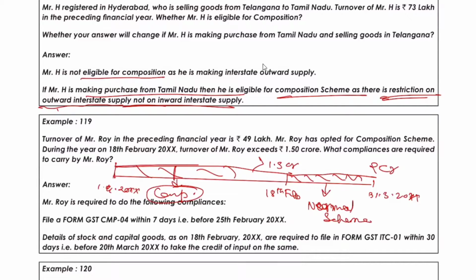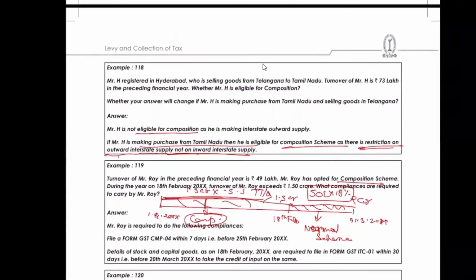That was the reason we didn't take the value till 40 lakh. But here, as he opted for composition scheme at the beginning, on this whole 1.5 crore he is eligible to pay tax on. He's a dealer, so 0.5% of taxable turnover. But on the remaining 50 lakhs, whatever applicable rate it is, he will pay tax on this.